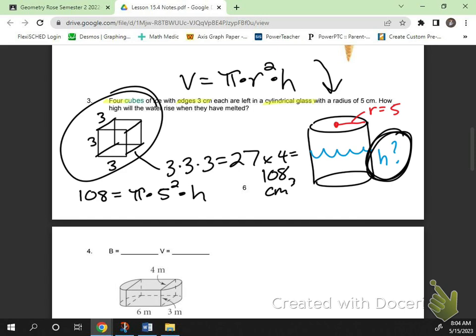What's 5 squared? 25. So I get 25 pi times H. I'm going to divide both sides by 25 pi. And yeah, you're going to have a decimal. What is H? If we round to the nearest tenth, what is the height in the cylinder?